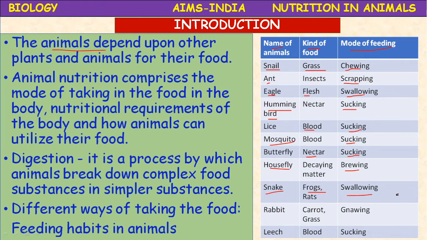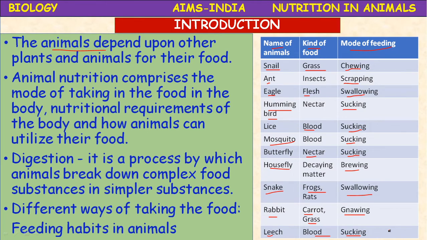Rabbit. Rabbit eats grass and vegetables like carrots. The method is gnawing. With the help of its front teeth, it cuts the food into pieces and swallows it. It is called gnawing. Leech. Leech is a carnivore. It feeds on the vertebrate blood. And the method of feeding is sucking. It possesses sharp suckers with which it attaches to the vertebrate body and sucks the blood.